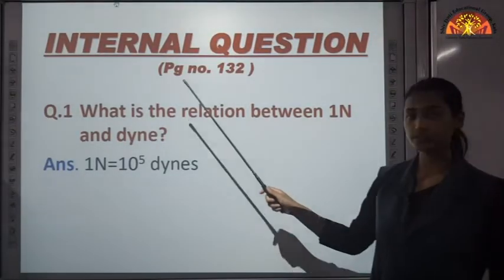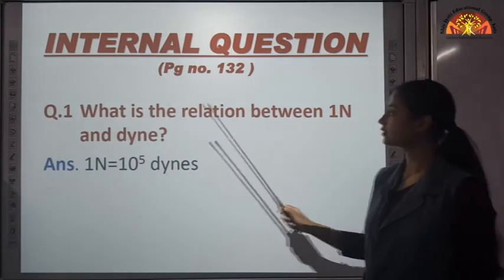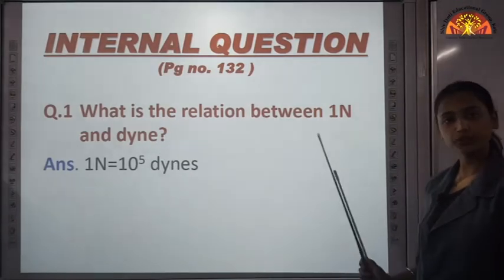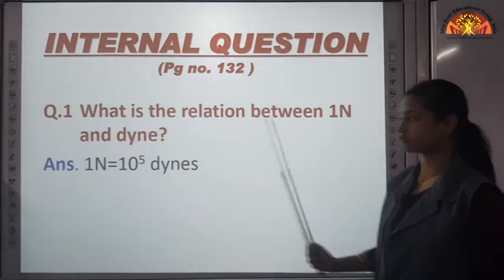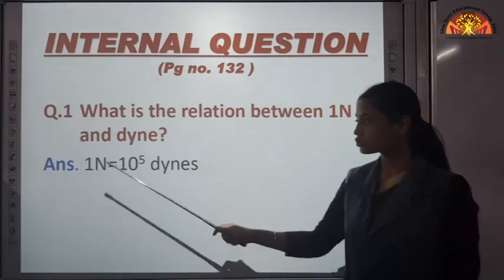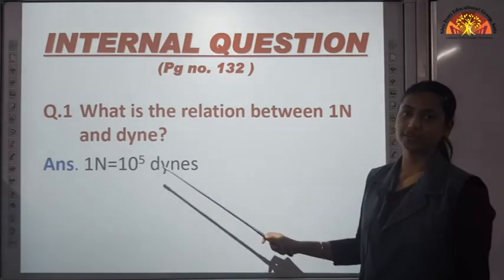Now internal question, question 1 on page 132. What is the relation between 1 Newton and Dyne? Both are units of force. N is Newton, the standard unit of force, and Dyne is the unit in the CGS system. So 1 Newton is equal to 10 raised to the power 5 Dynes.